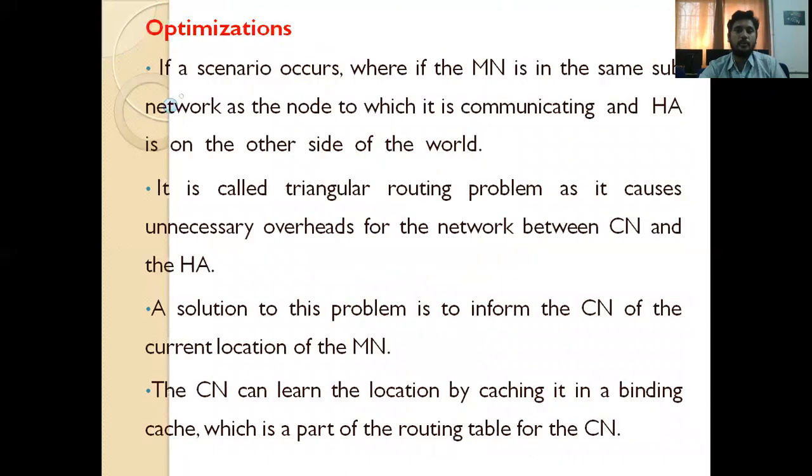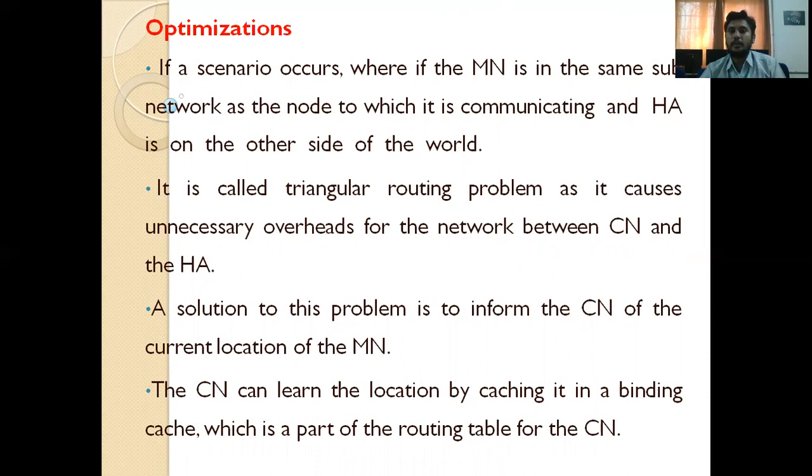Coming to lecture number 4, there we discussed the optimization technique. Generally, in the optimization technique, if a mobile node is moving from one location to another location, automatically a triangular problem arises. So what is the triangular problem? A correspondent node wants to communicate with a mobile node. First, the correspondent node communicates with the home agent, which communicates with the foreign agent. This is the common scenario.